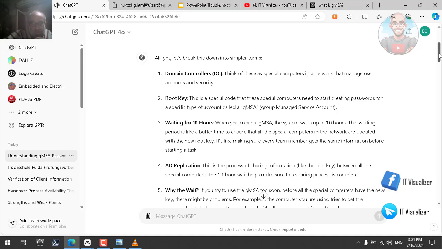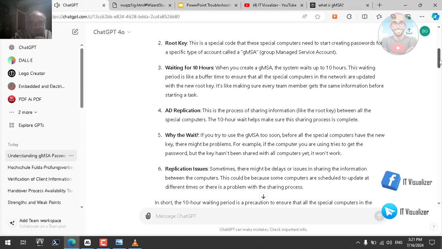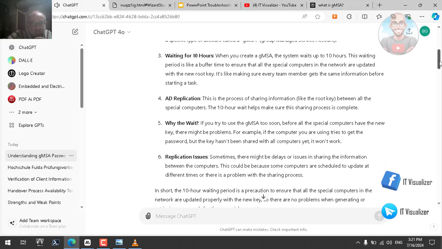3. Waiting for 10 hours. When you create a GMSA, the system waits up to 10 hours. This waiting period is like a buffer time to ensure that all the special computers in the network are updated with the new root key. It's like making sure every team member gets the same information before starting a task. 4. AD replication. This is the process of sharing information, like the root key, between all the special computers. The 10-hour wait helps make sure this sharing process is complete.